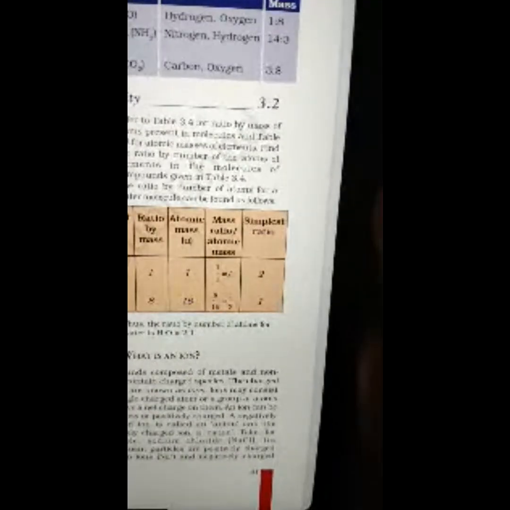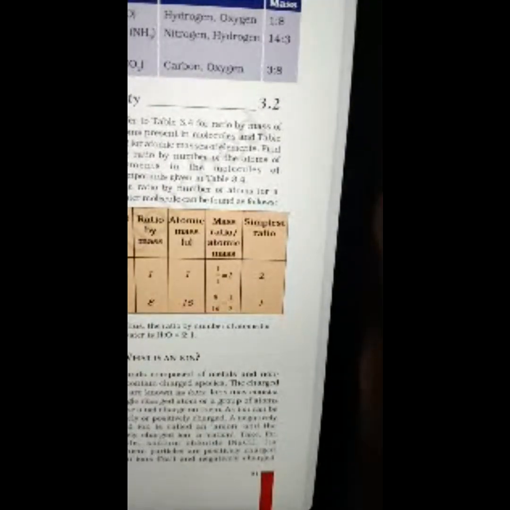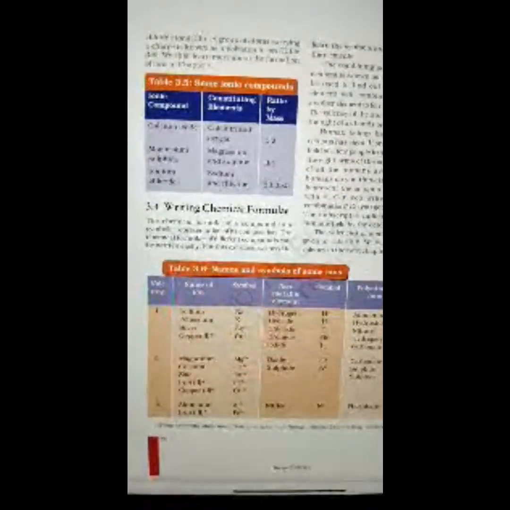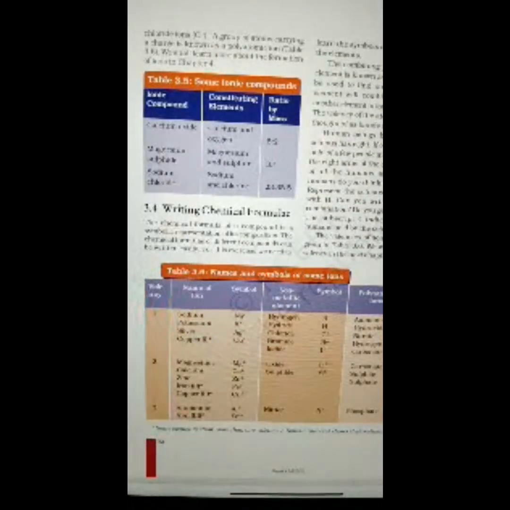Take, for example, sodium chloride, NaCl. Its constituent particles are positively charged sodium ions, Na+, and negatively charged chloride ions, Cl-. A group of atoms carrying a charge is known as a polyatomic ion. Table 3.6. We shall learn more about the formation of ions in chapter 4.